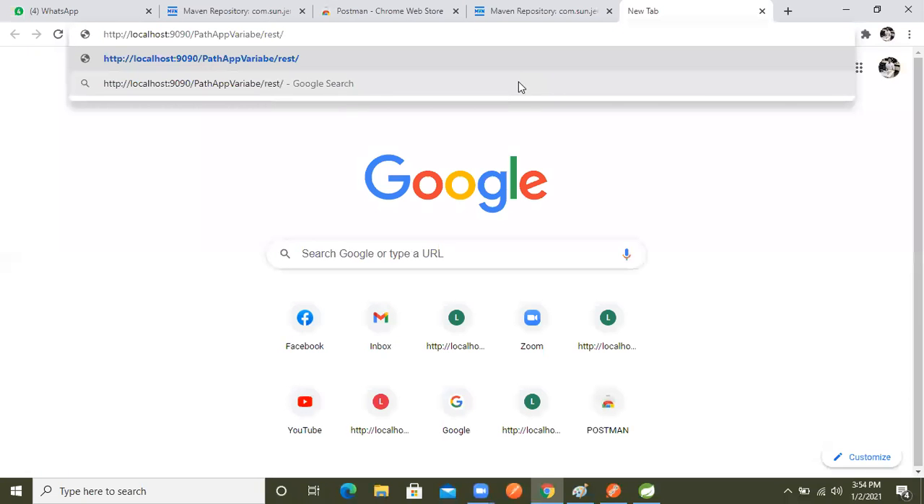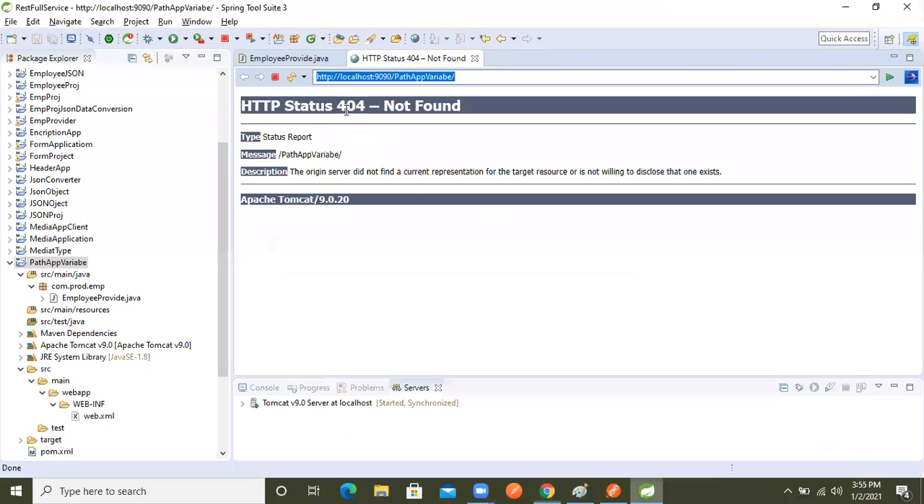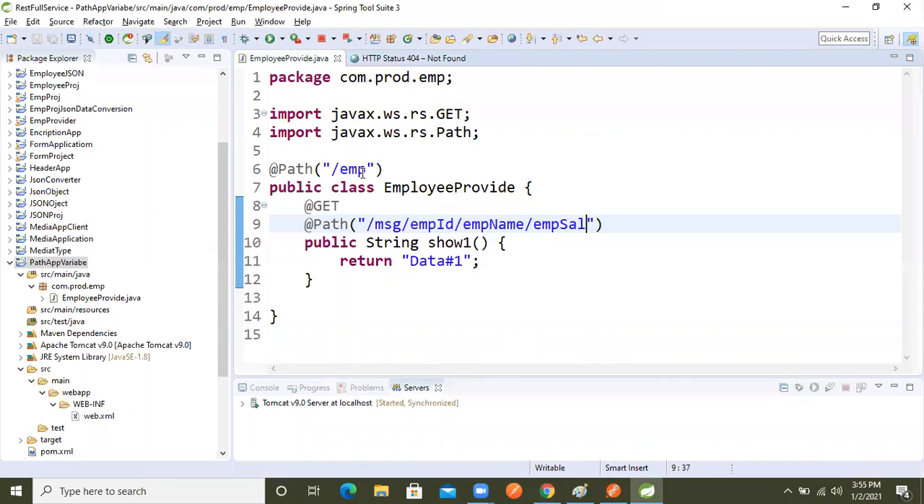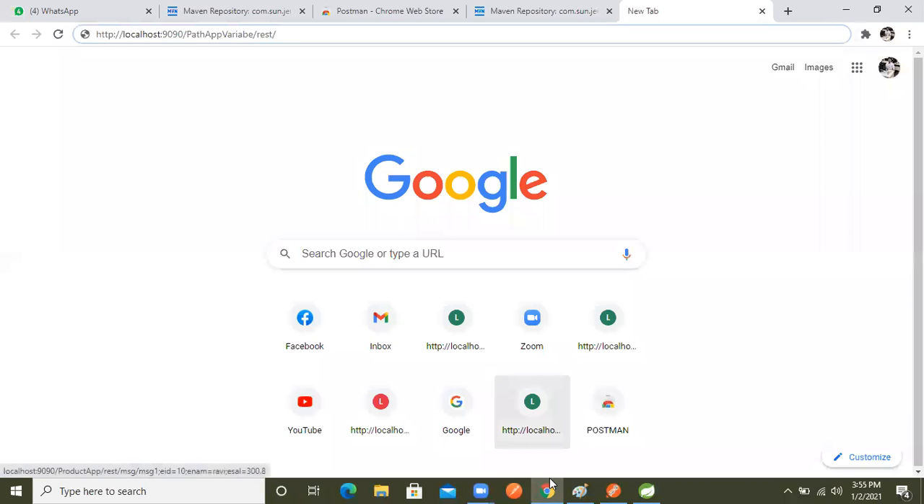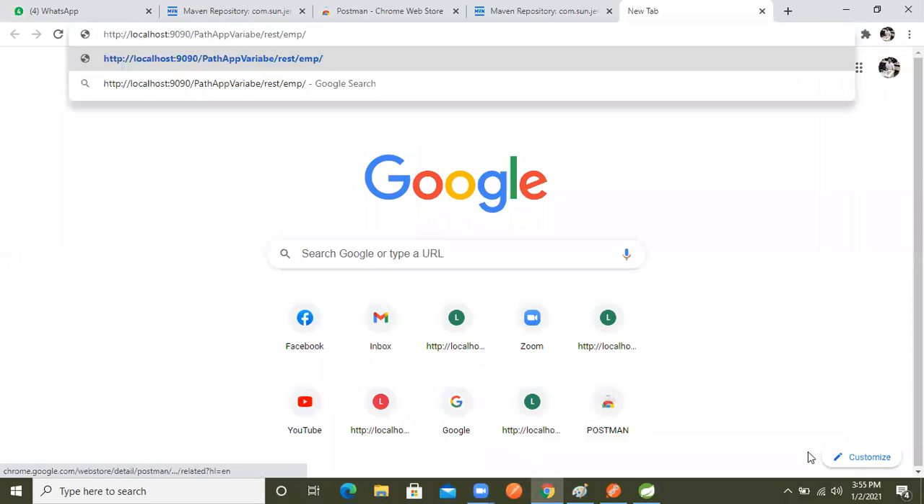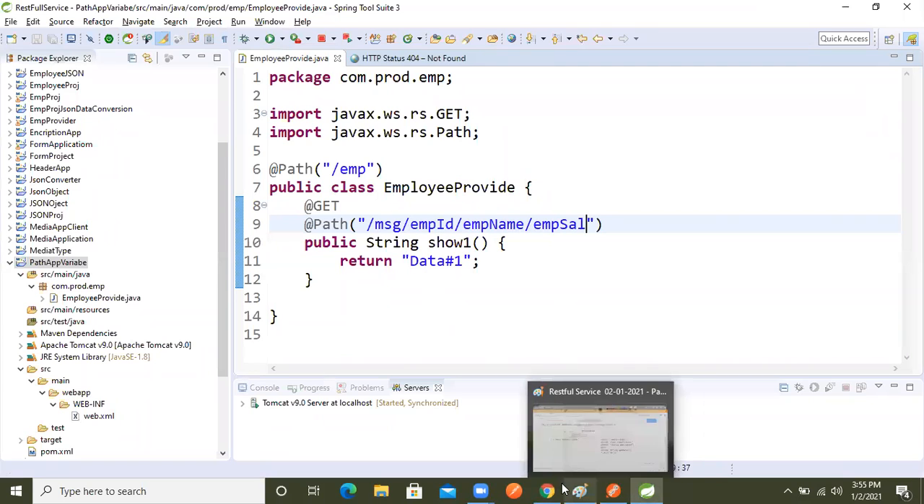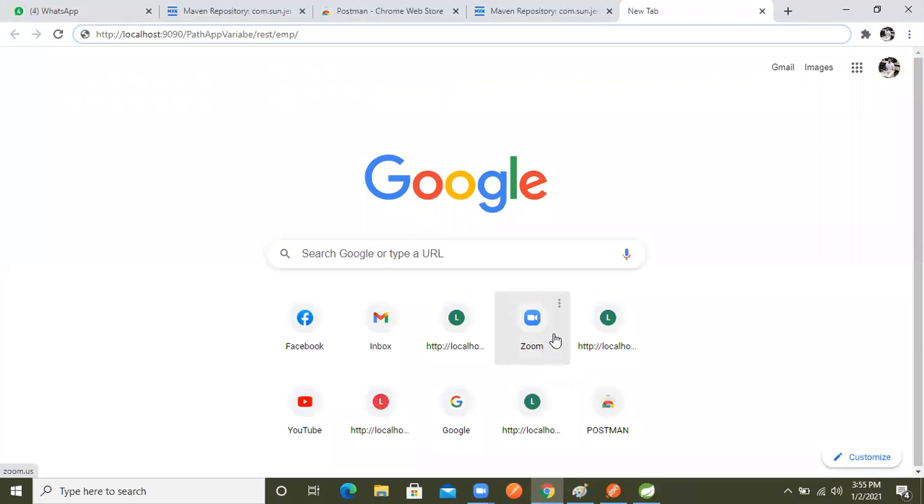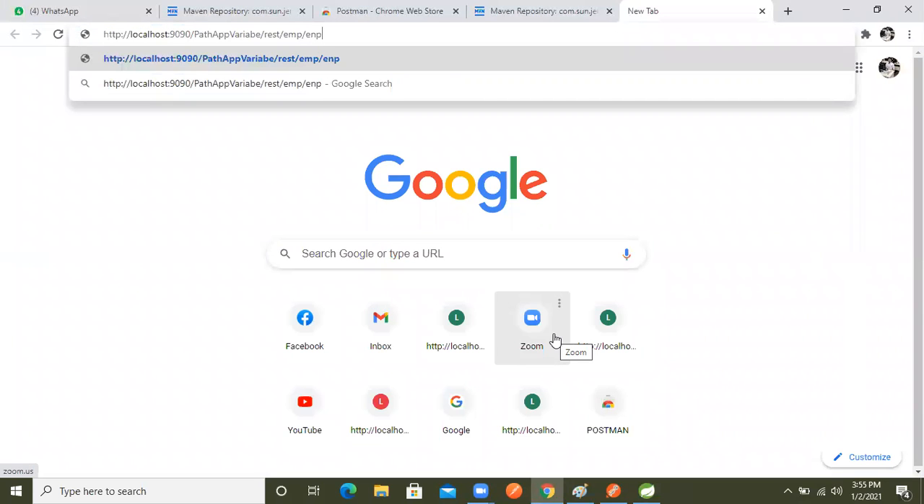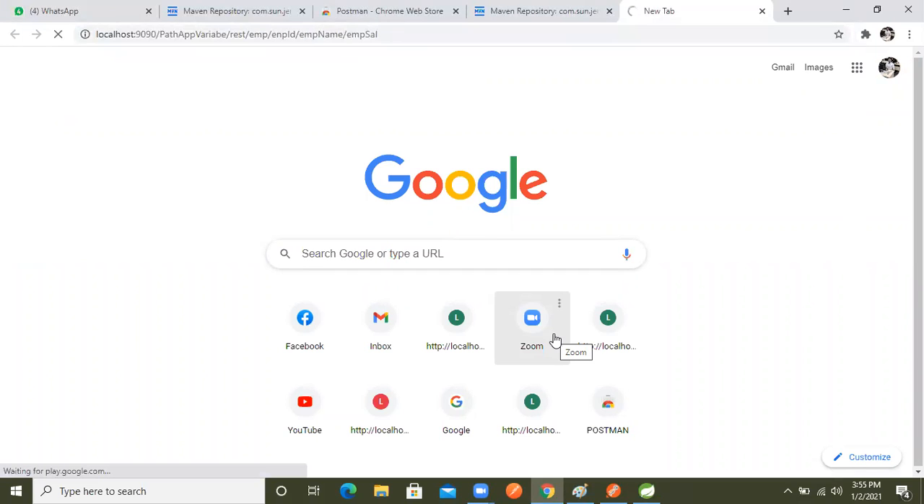Rest slash, and inside that I took the home emp, right? So I will take emp slash, and again we will take message, emp id, emp name, right? So like this we make the request. Now emp id is there, emp name is there, emp cell is there, right? Let's make the request.